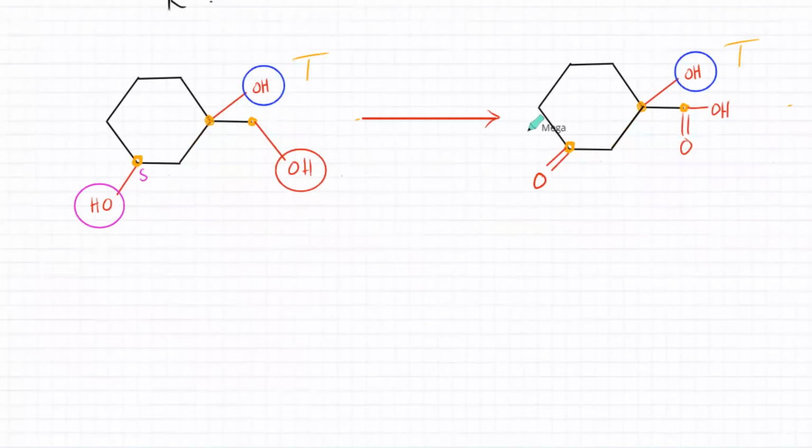Okay, so remember this, you need to identify which alcohol is which one. Let me just do one more example. If I have this molecule, and there's an OH over here and there's an OH over here as well.